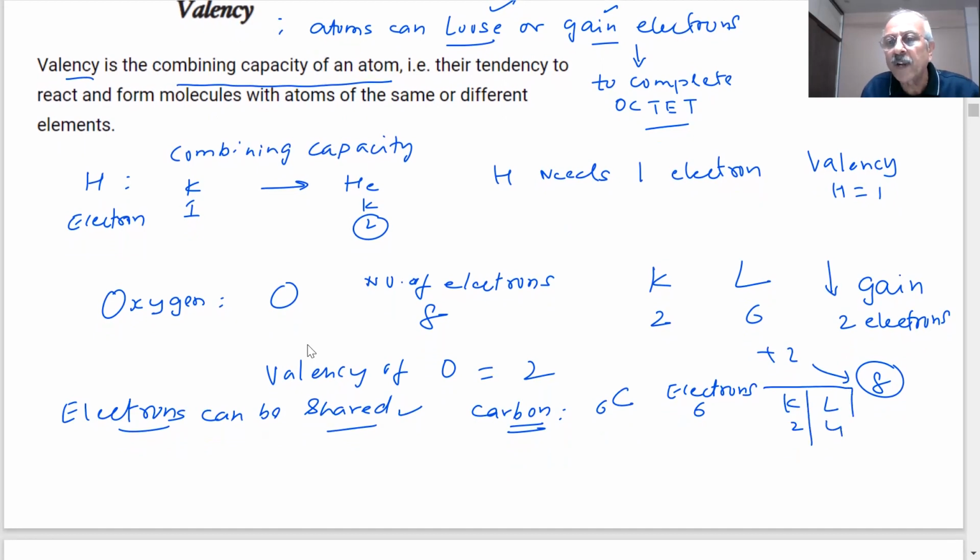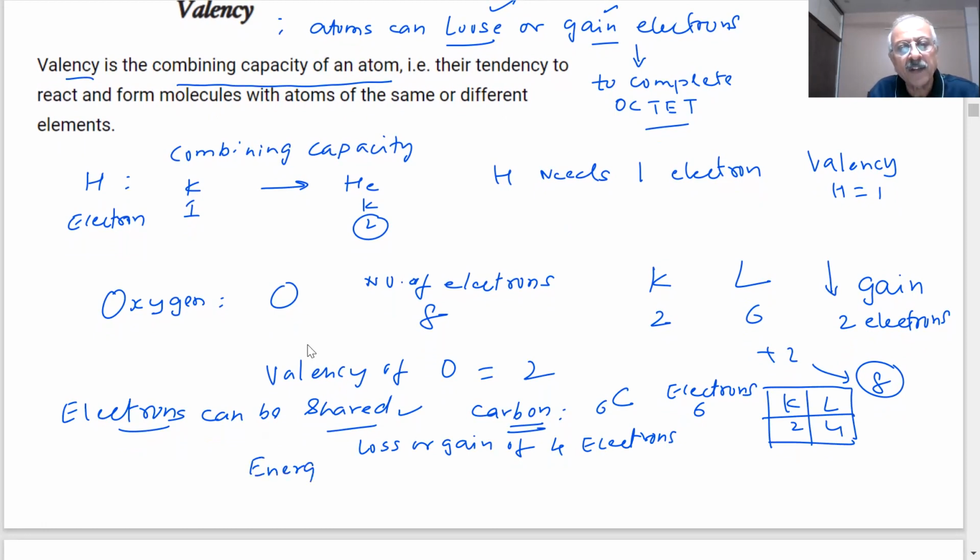Now, in this case, students, the interesting thing is for carbon, loss or gain of 4 electrons is very difficult energetically. Energy wise, not possible or favorable. We will understand more as we proceed to 9th, 10th, 11th.